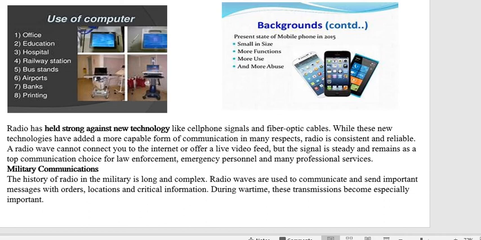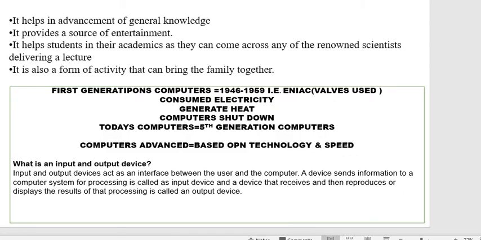During wartime these transmissions become especially important, and in this specific situation these military people will use the radio. That is an important thing, though it has become outdated in front of cell phones and fiber optic cables. But in military situations, people will use radio technology, right?